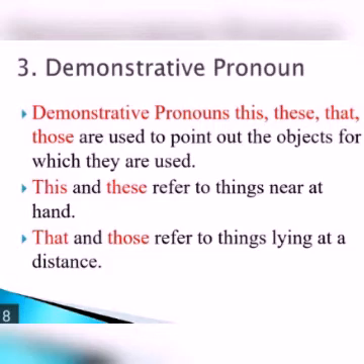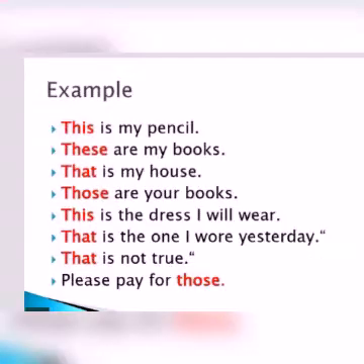Okay. So, for example, on my table a pen is there. If it is nearby, I say this pen. If it is little far away, I say that pen. Understood? For example, this is my pencil. These are my books. That is my house. Those are your books. This is the dress I will wear. That is the one I wore yesterday. That is not true. Please pay for those.